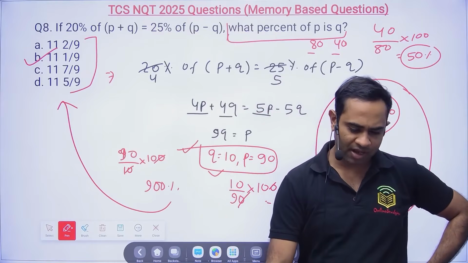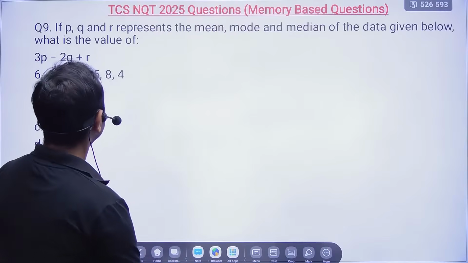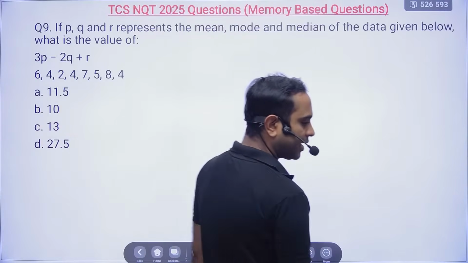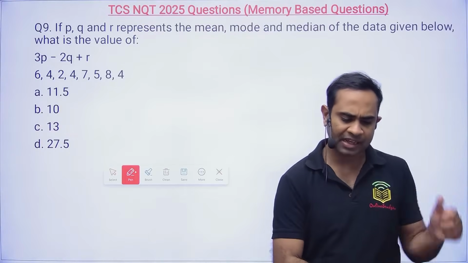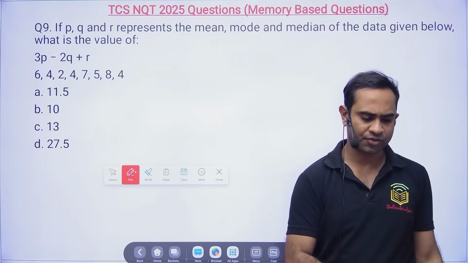Chiranjeevi Rakesh, wrong answer, and Hitesh Patil had given the wrong answers. Now moving towards the next problem, mean, median and mode. Okay, I'll give you 1 minute of time and let's see how many of you are able to solve this question correctly. Chalo bhai.